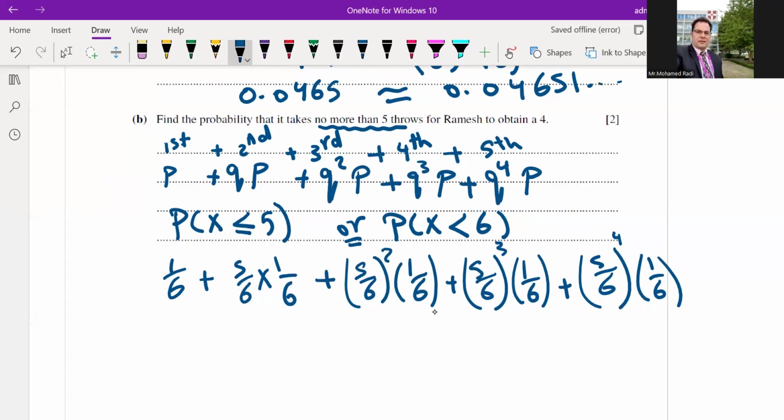Then plus 5 out of 6. It will take a long time to calculate, so I will give you the form, to the power of 3, then multiplied by 1 out of 6.